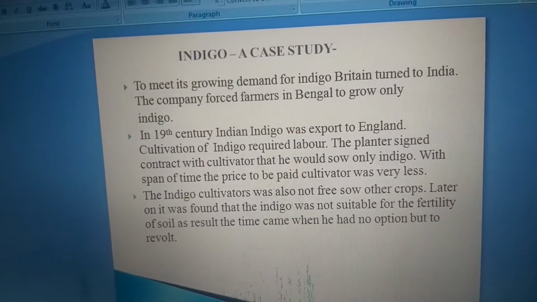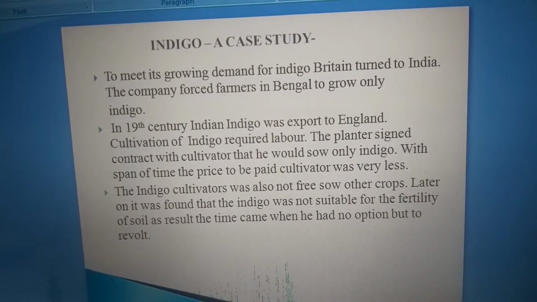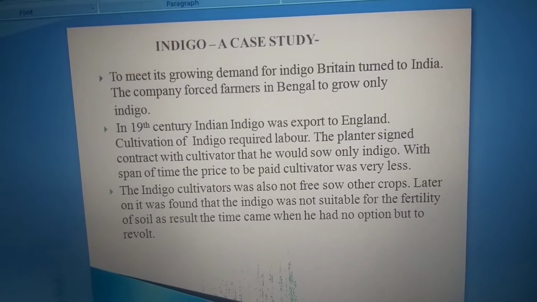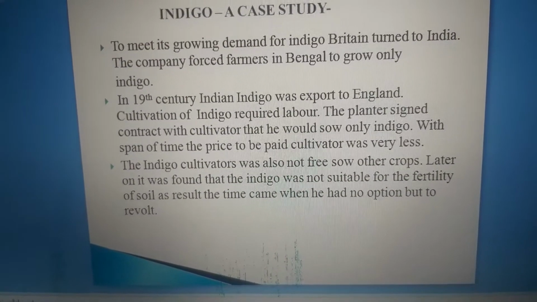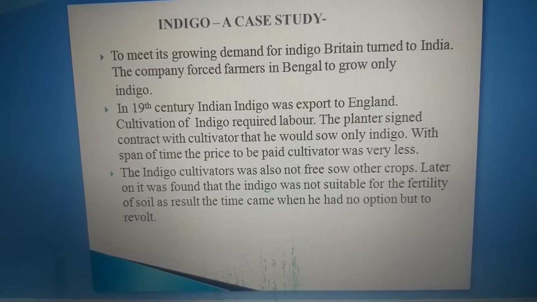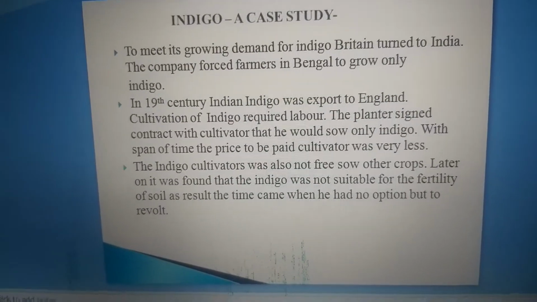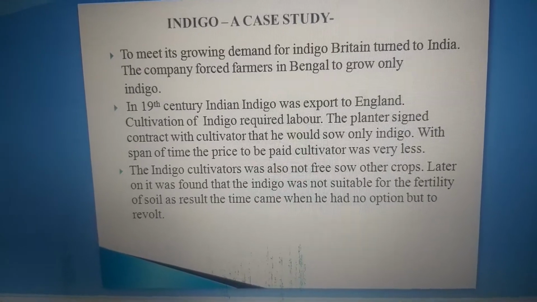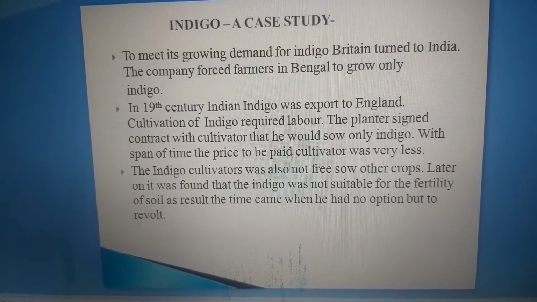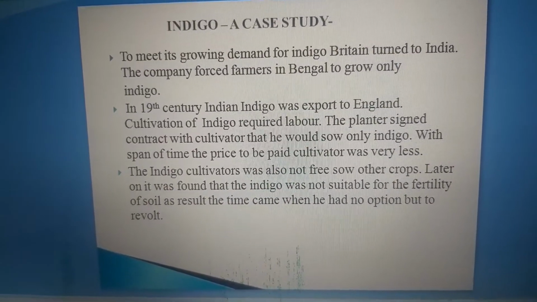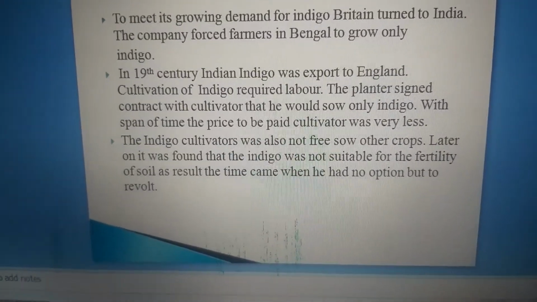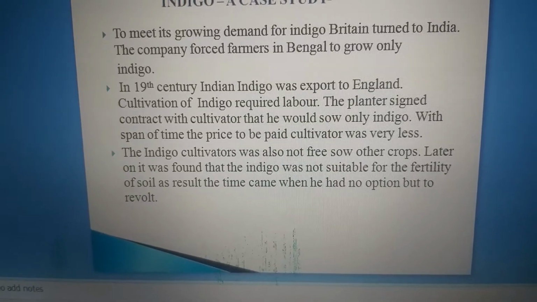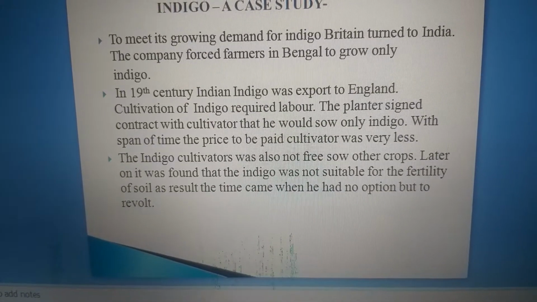To meet the growing demand for indigo, Britain turned to India, and the company forced the farmers in Bengal to grow only indigo. In the 19th century, Indian indigo was exported to England, and cultivation of indigo required labor. The planter signed a contract with the cultivator, meaning the peasant, that he would sow only indigo, and the price to be paid to the cultivator was very less.